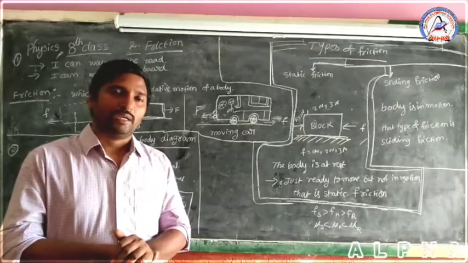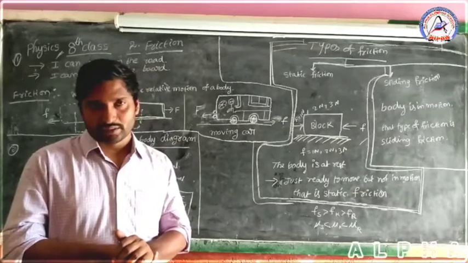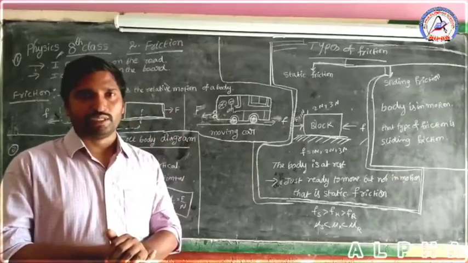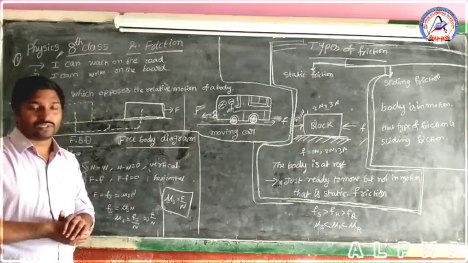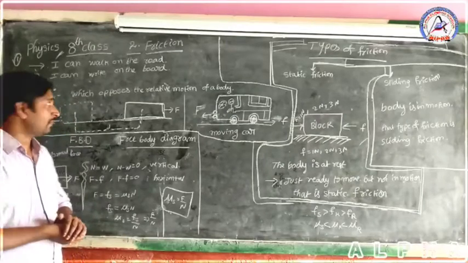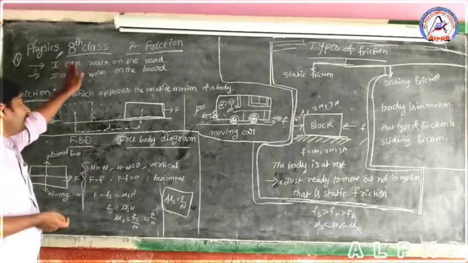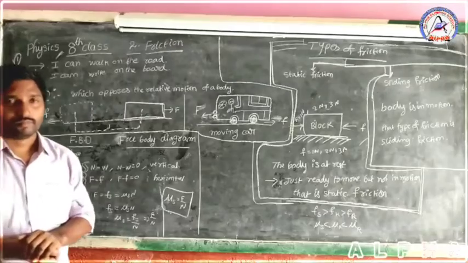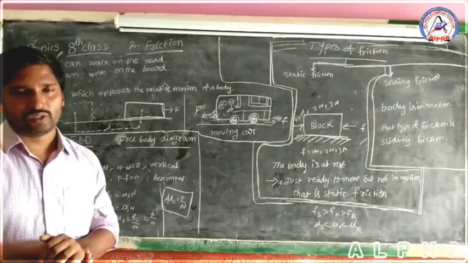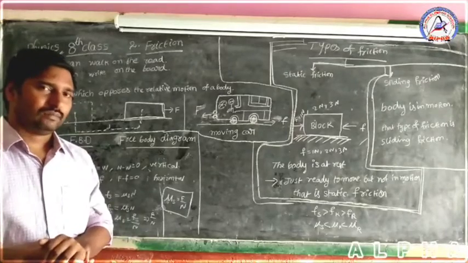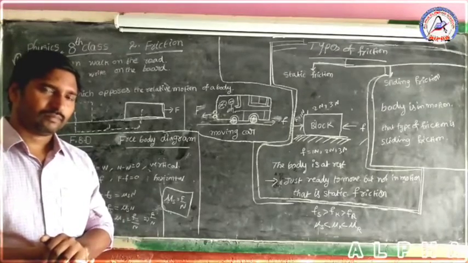Children, what are frictional forces? What is the need of frictional force in our daily life? I can walk on the road, on the surface of the road. What is the reason?